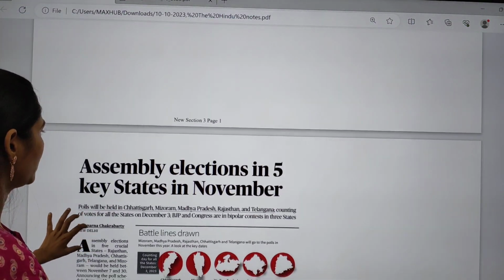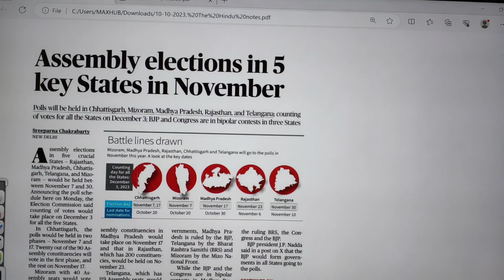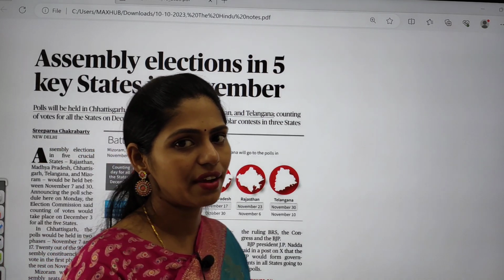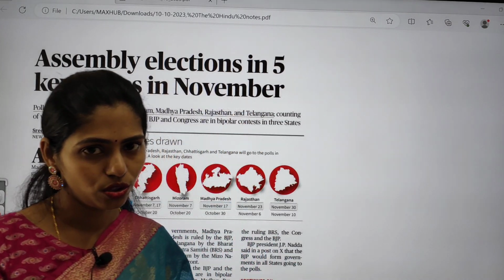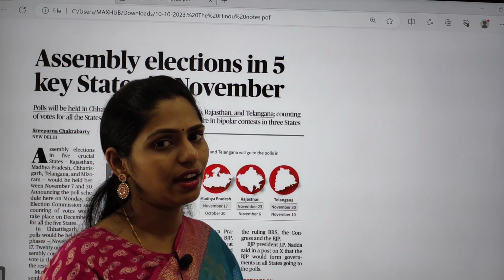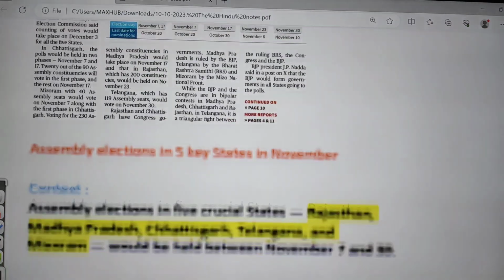Yes, first topic, it is about assembly elections in 5 key states, and you have to remember that state. And if you are from one of the states, you have to see what is the role of ECI and what are the steps taken by ECI. So everything, you have to maintain a diary. That will be very important, okay.